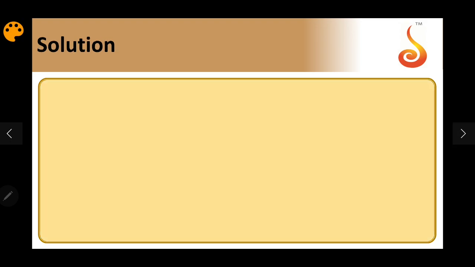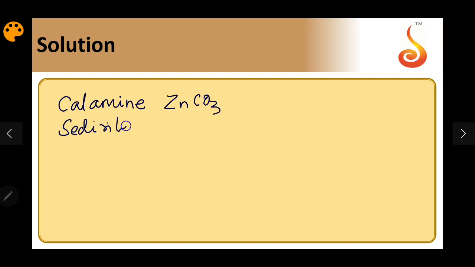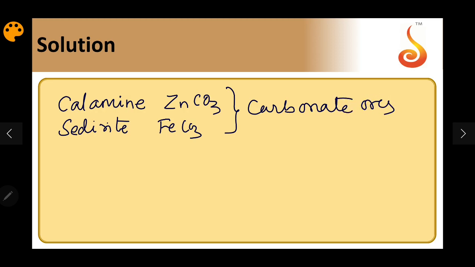So calamine and siderite. Calamine is zinc carbonate and siderite is FeCO3. So both are carbonate sources. So calamine and siderite are carbonate ores.